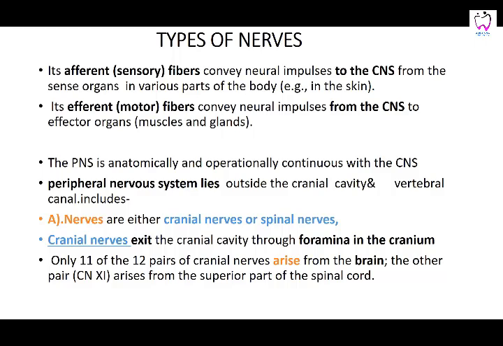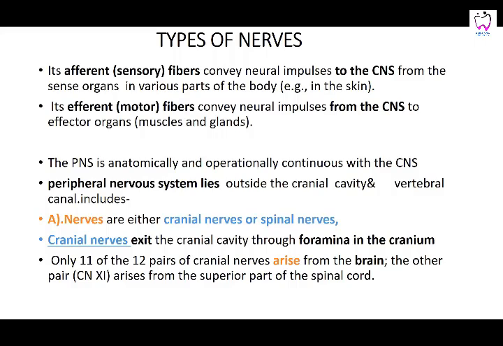What are the different types of nerves that are present? Afferent, which are sensory, carry neural impulses to the central nervous system from the periphery of the body. Efferent, which are the motor ones, bring orders back from the central nervous system. The peripheral nervous system is anatomically and operationally continuous with the central nervous system, that is, the control is in the central nervous system. The peripheral nervous system lies outside the cranial cavity and the vertebral canal, and it includes nerves. Either can be cranial or spinal.